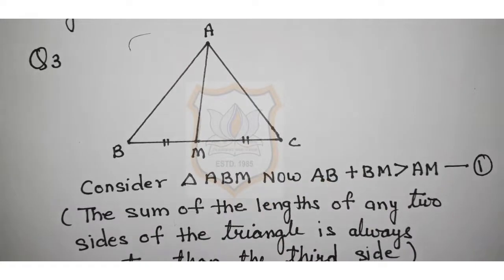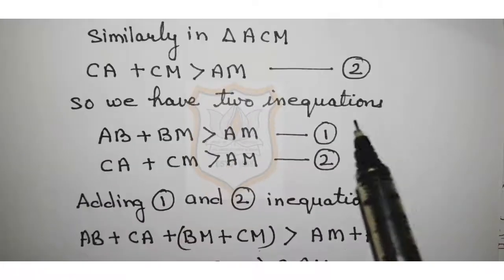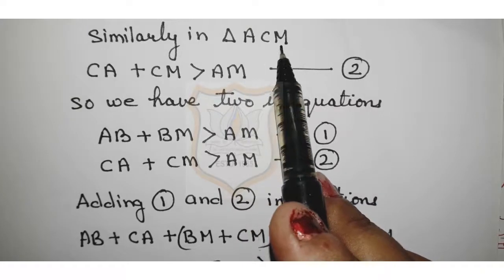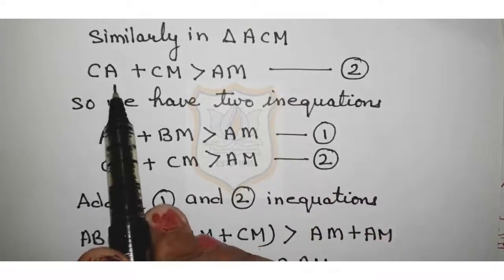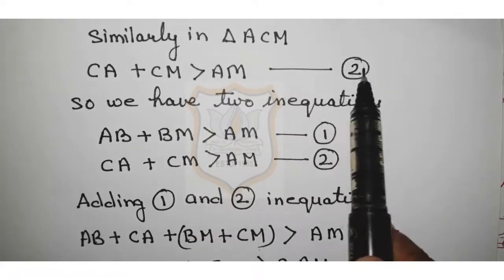Why? Because the sum of the length of any two sides of a triangle is always greater than the third side, as I told you earlier. And this is in equation 1. Now, similarly in triangle ACM, CA plus CM is greater than AM. This is in equation 2.